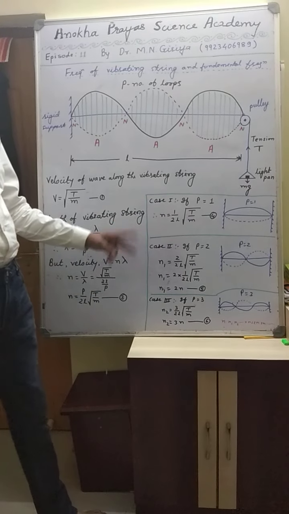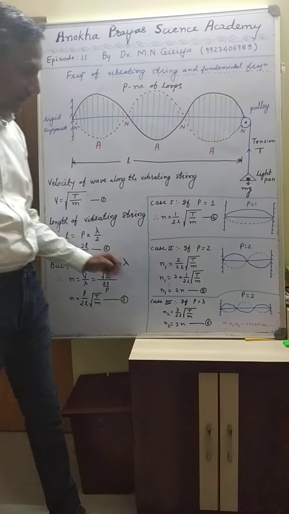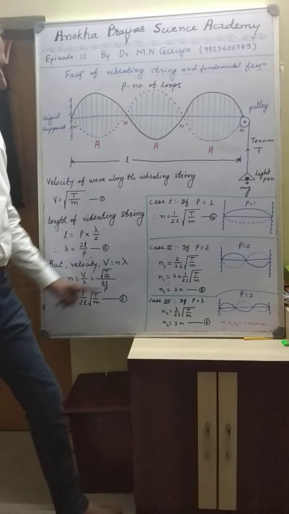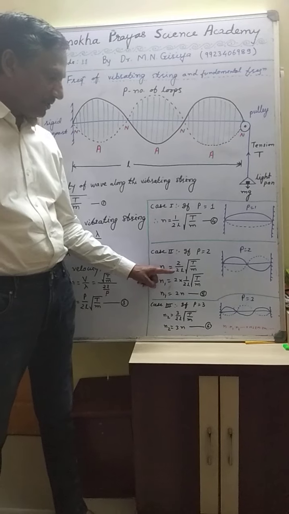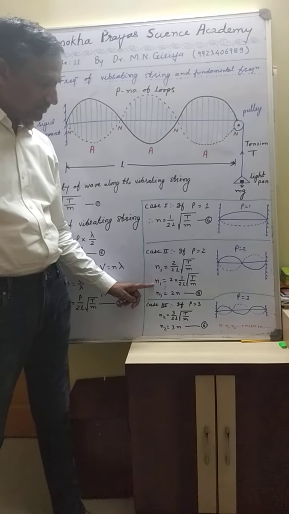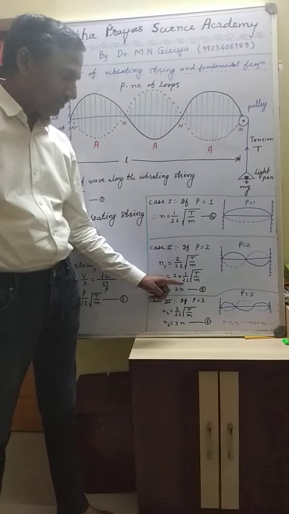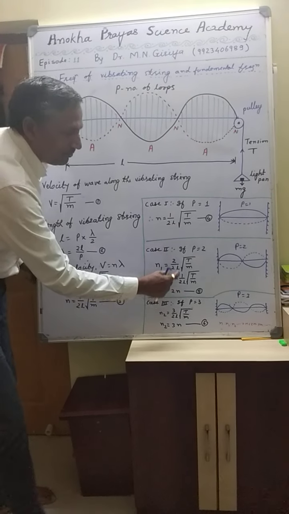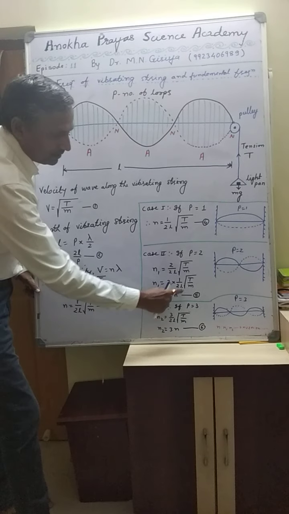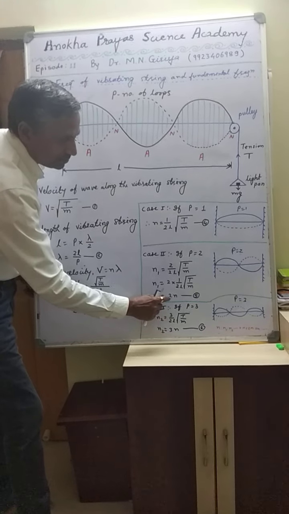When the wire vibrates with two loops, then what happens? When we substitute the value P is equal to 2 in equation number 3, then N1 is equal to 2 upon 2L under root of T by M. By rearranging this value, N1 is equal to 2 multiplied by 1 upon twice L under root of T by M. But 1 upon twice L under root of T by M is equal to N. When we put this value here, therefore N1 is equal to twice N.